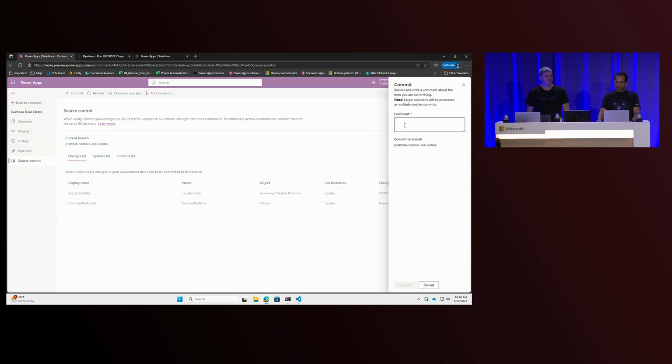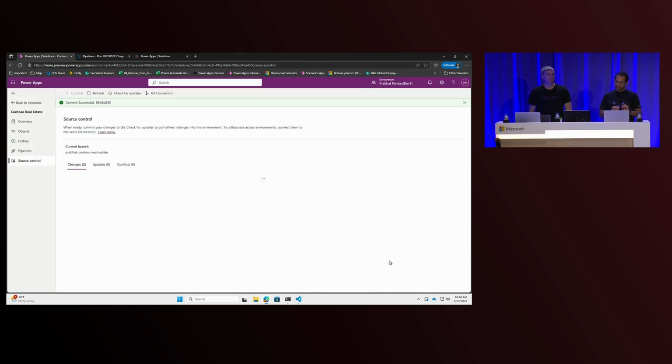So let's see. I have some agents here in this application, as well as an environment variable. So I'm planning to update them. So let me complete the change. And at this time, what's happening, it's taking native Dataverse format, which is XML, and putting that into the YAML format into the source control.